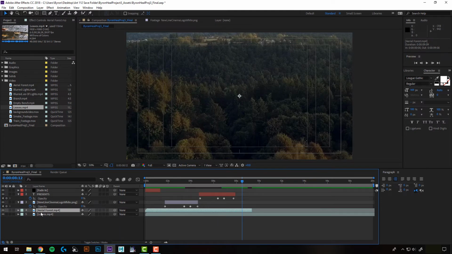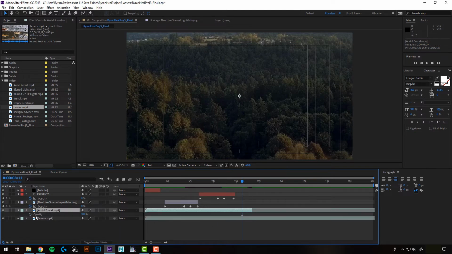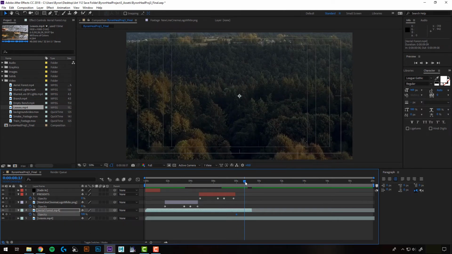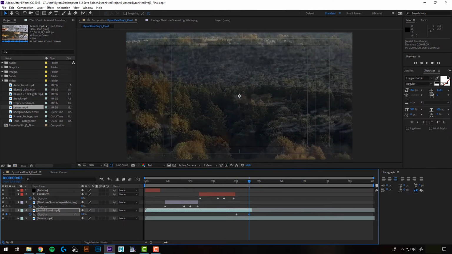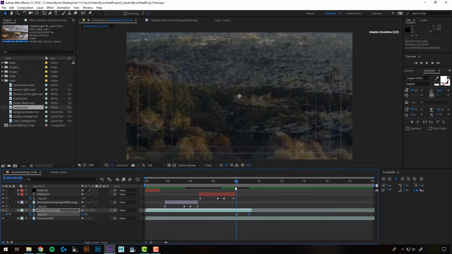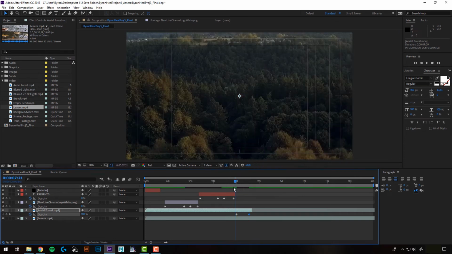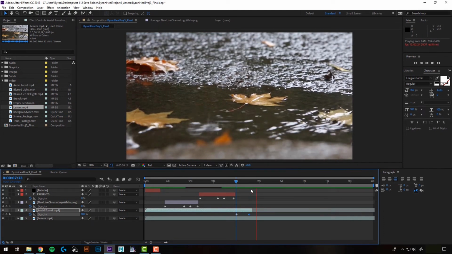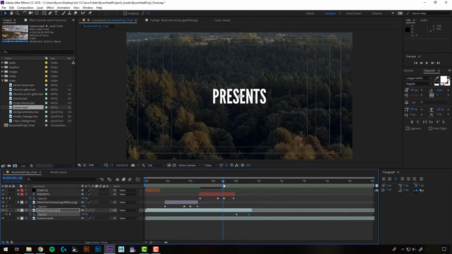So I'm going to hit the shortcut T with my forest selected. It'll bring up my opacity, and so right here we want it at full opacity. I'll hit the stopwatch, and then I'll just slide forward in time, and I'm going to bring that down to 0. So now between these two keys, we fade out of this clip and into this one. And it's not playing in real time yet because it still had to load.